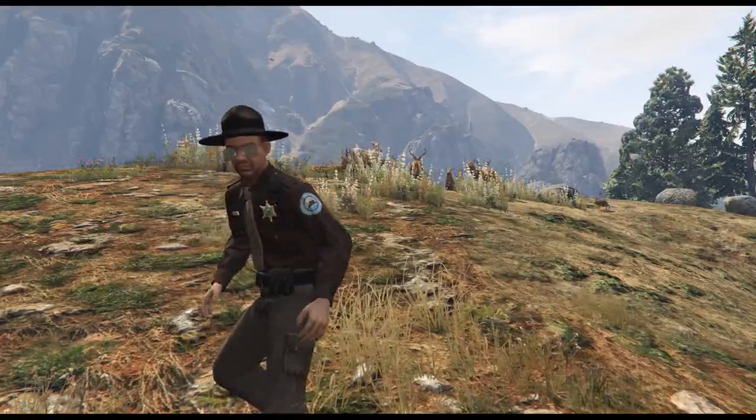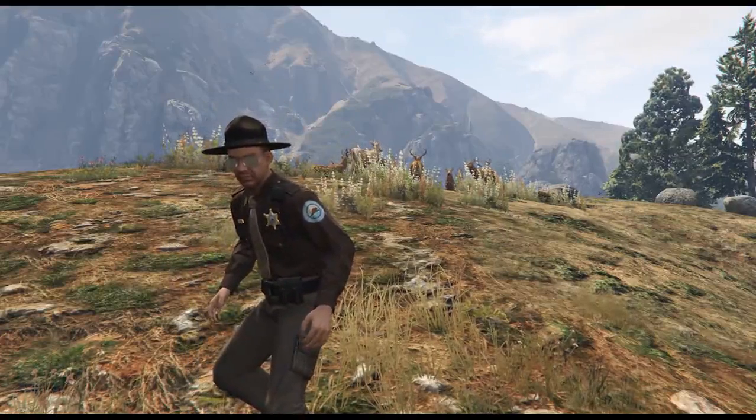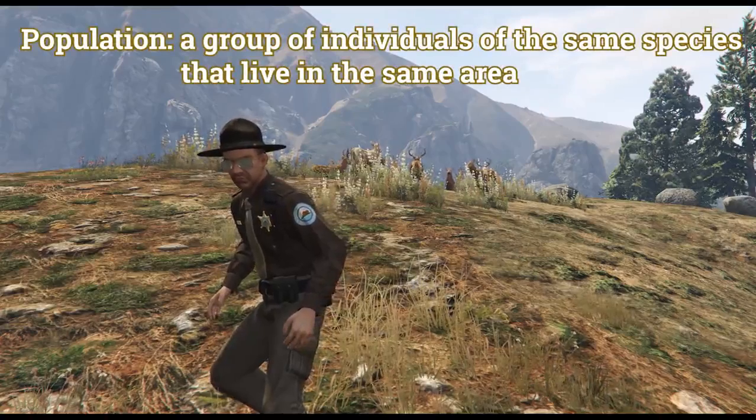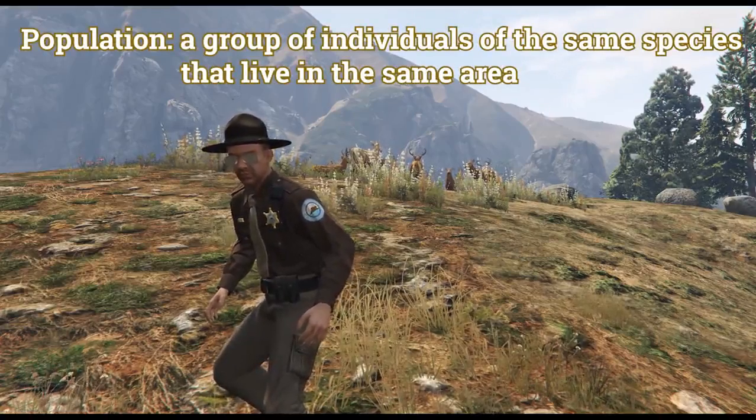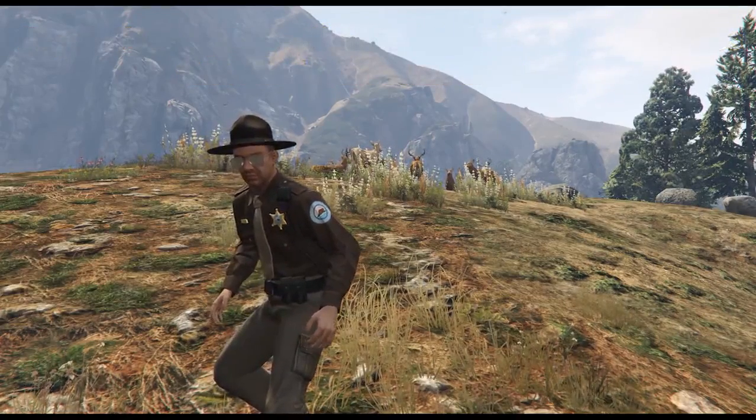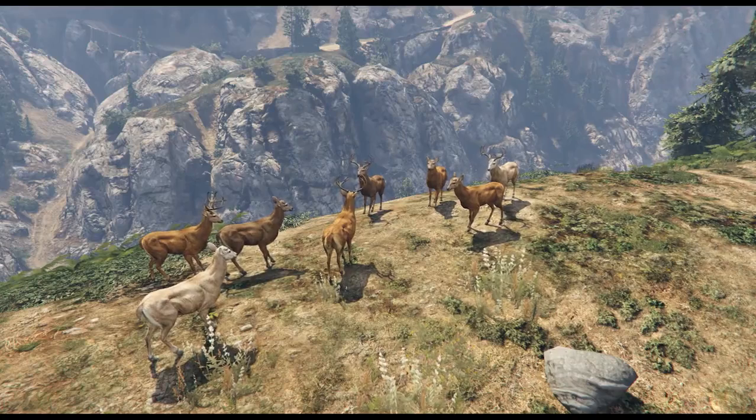Ranger Dave, what's a population? Good question. A population is a group of individuals of the same species that live in the same area. As you can see, there is a population of deer right here, as they are living in the same area and are the same species.